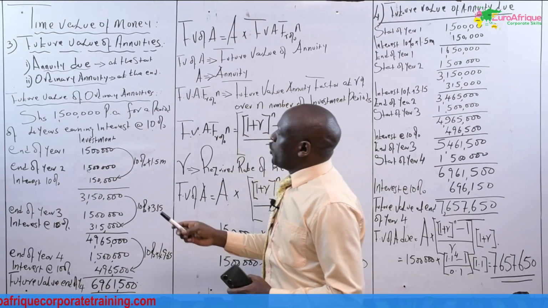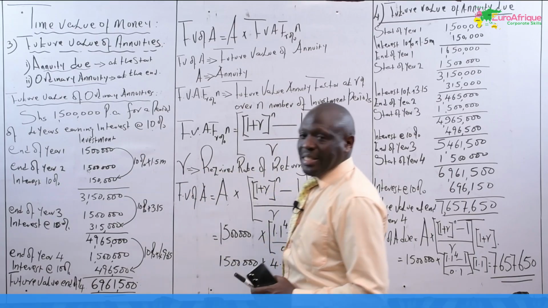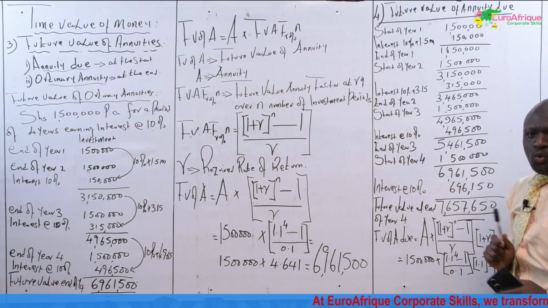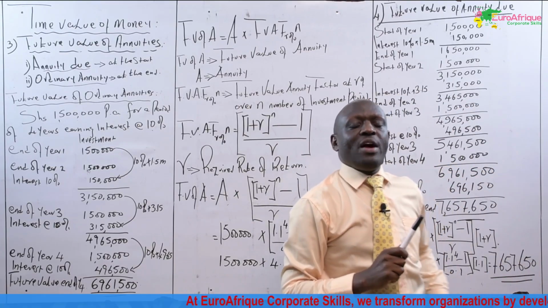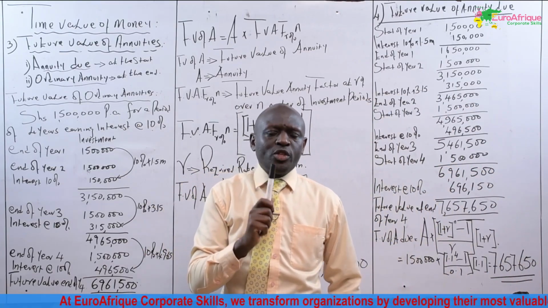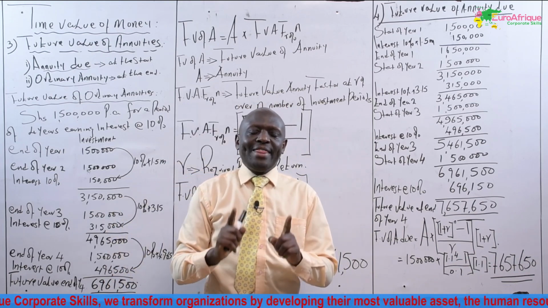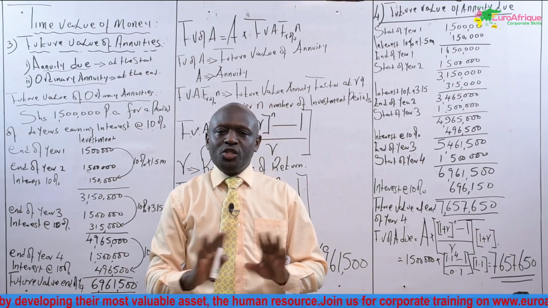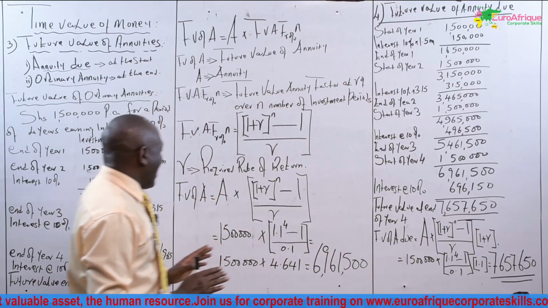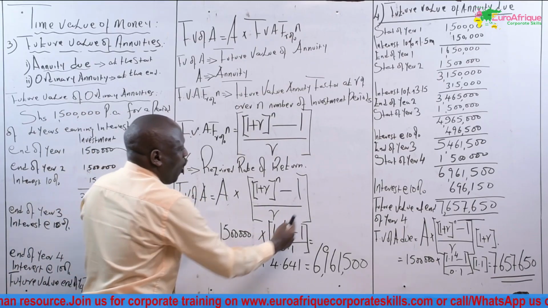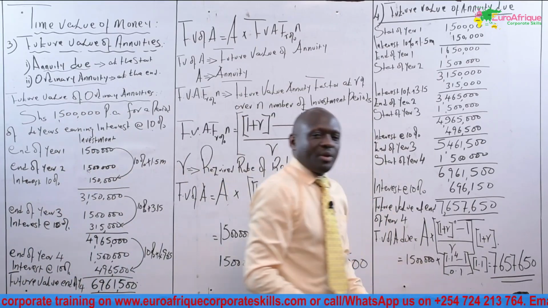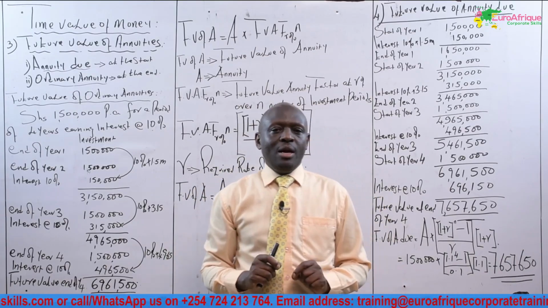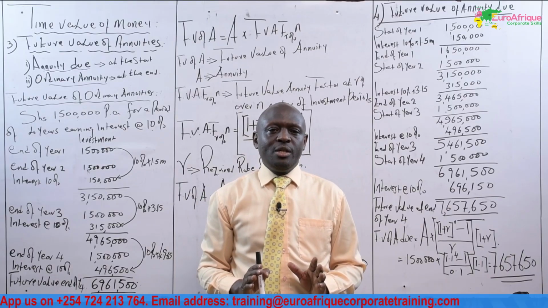That means I have explained the two concepts: the concept to do with the future value of ordinary annuity and the concept to do with the future value of annuity due. Anytime that you are evaluating a project, the first question you ask yourself is, when are the cash flows realized? Is it at the start or at the end of the year? Once you understand that, you will know whether to use this formula or this formula. Having done that, I believe I have explained the concept so well. I want to leave this class at that point.